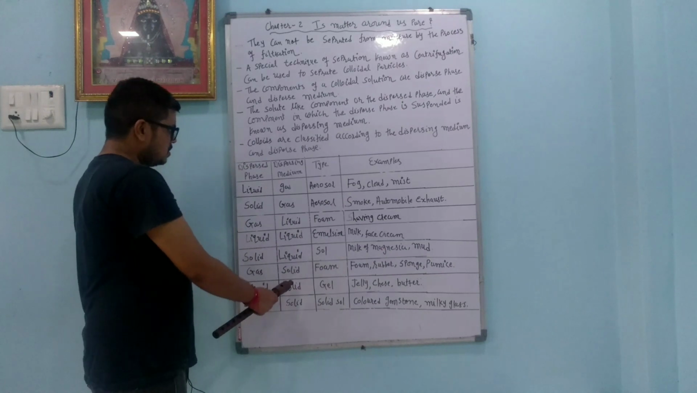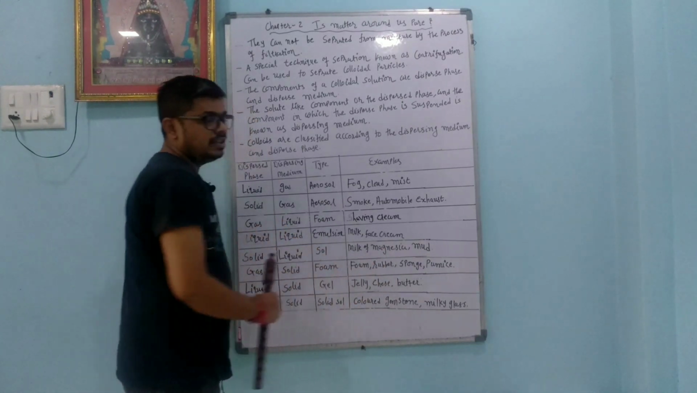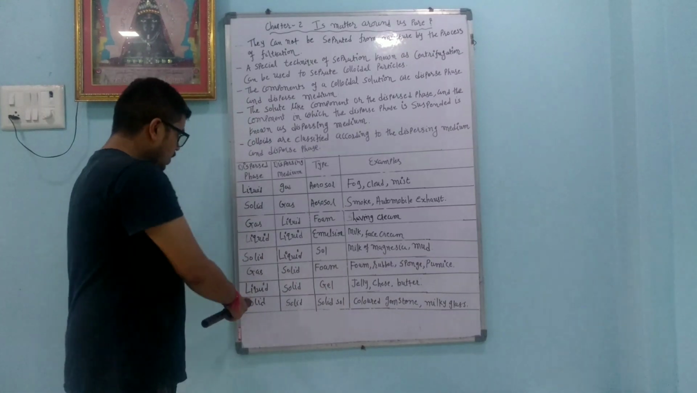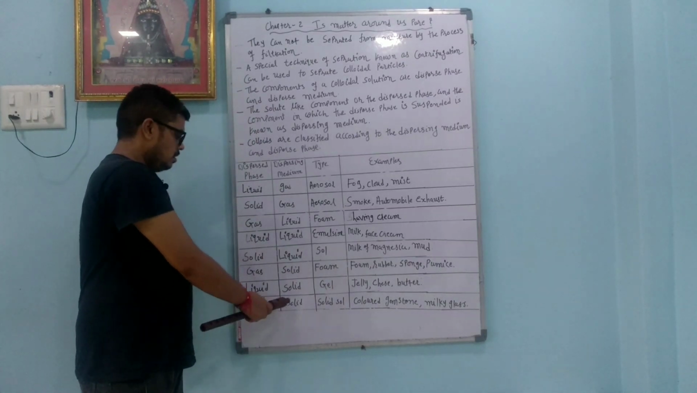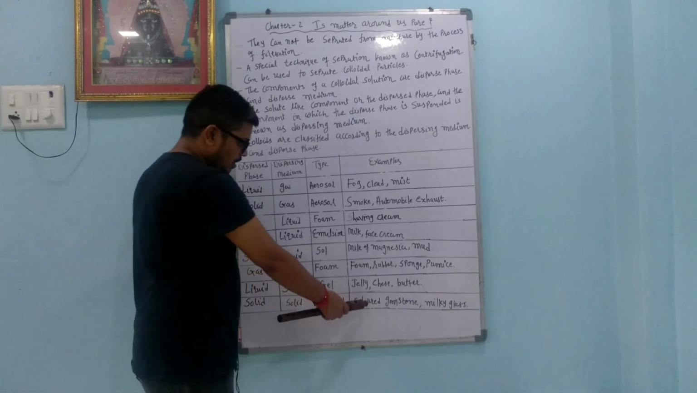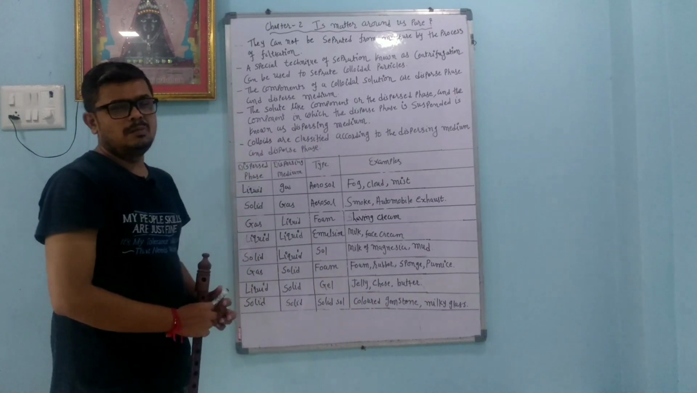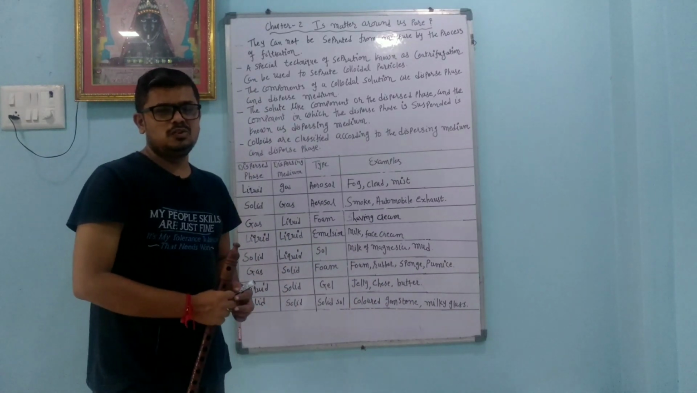When the dispersed phase is liquid and the dispersion medium is solid, we get a gel. Jelly, cheese and butter are examples. When the dispersed phase is solid and the dispersion medium is solid, we get a solid sol. Examples are colored gemstones and milky glass. So this is all about colloid particles and colloidal solutions.